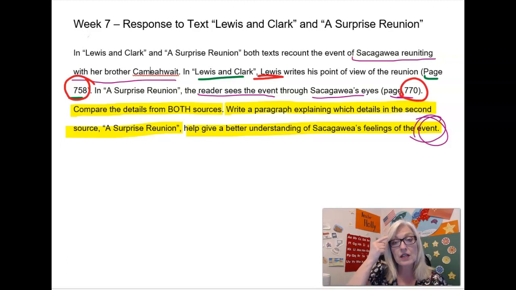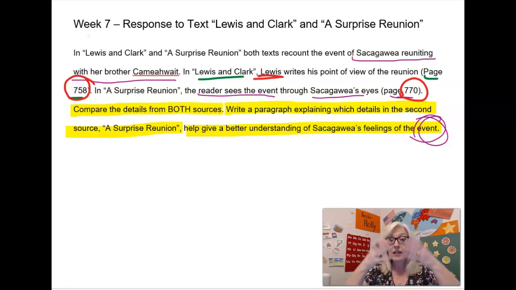Think about how the Reader's Theater tells the story of Sacagawea and Camawait being reunited, and think about how those things are different. In the second passage, which is A Surprise Reunion, you can really understand more how Sacagawea felt.